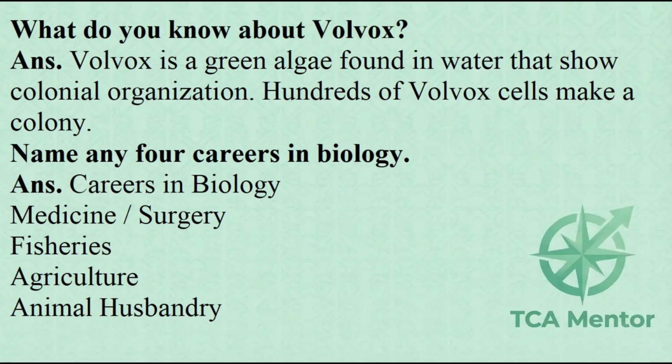What do you know about volvox? ANS. Volvox is a green algae found in water that show colonial organization. Hundreds of volvox cells make a colony. Name any 4 careers in biology. ANS. Careers in biology: medicine, surgery, fisheries, agriculture, animal husbandry.